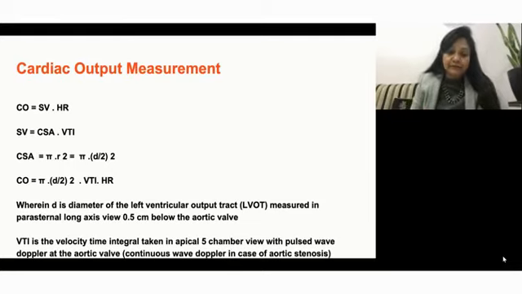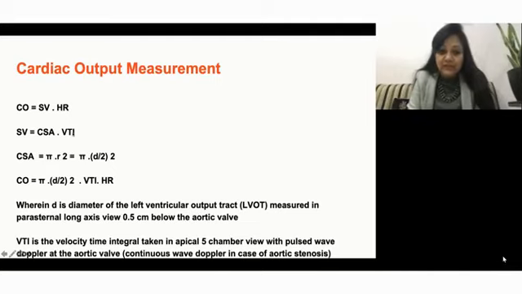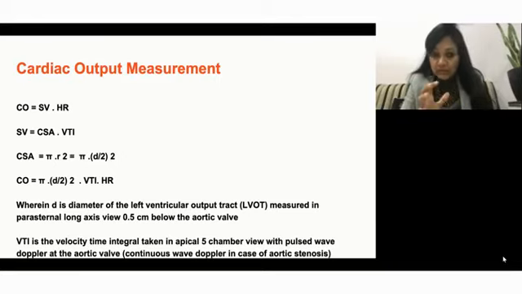And how do you do it? Cardiac output, as you know, is stroke volume into heart rate. So stroke volume is determined by cross-sectional area into VTI. Now what is this cross-sectional area? Because the stroke volume comes out from the aorta, the aorta is considered a cylinder, and therefore the cross-sectional area will be pi r square. So r is determined by diameter upon 2. So from where to get this diameter? This is the LVOT diameter.